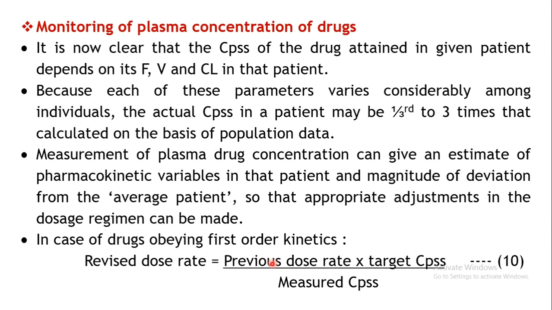It can be calculated by the formula: previous dose rate, which was the original dose rate of that particular drug, that is the frequency with which it is supposed to be administered, multiplied by the target CPSs, that is the actual CPSs which is required to produce the optimum action, divided by the measured CPSs in that particular individual. So this is how you can revise the dose rate as per the requirement of a particular patient.